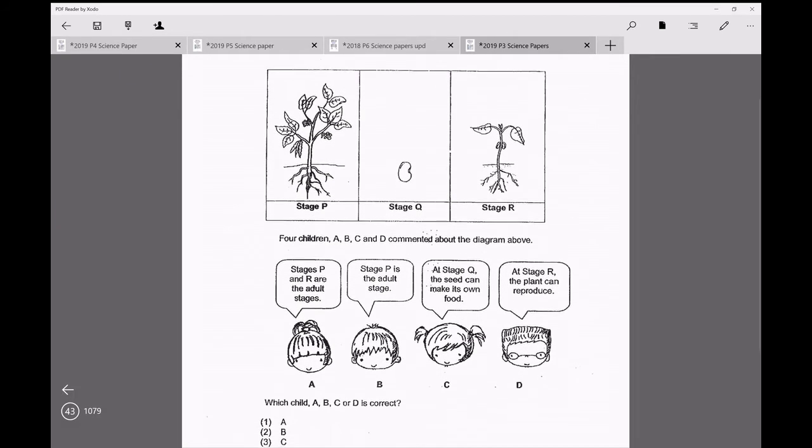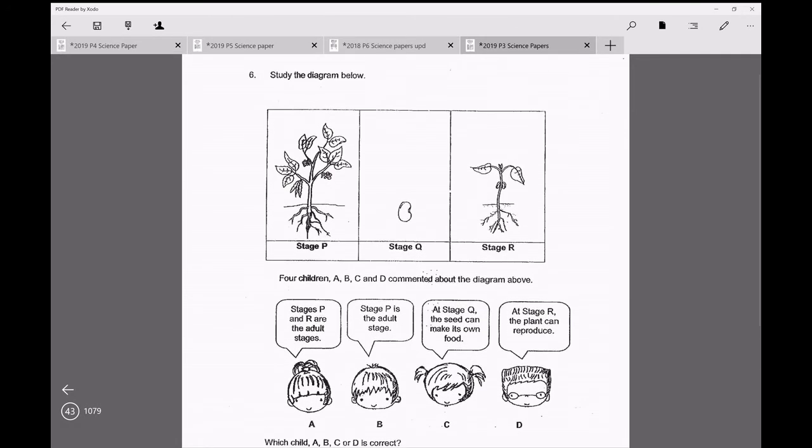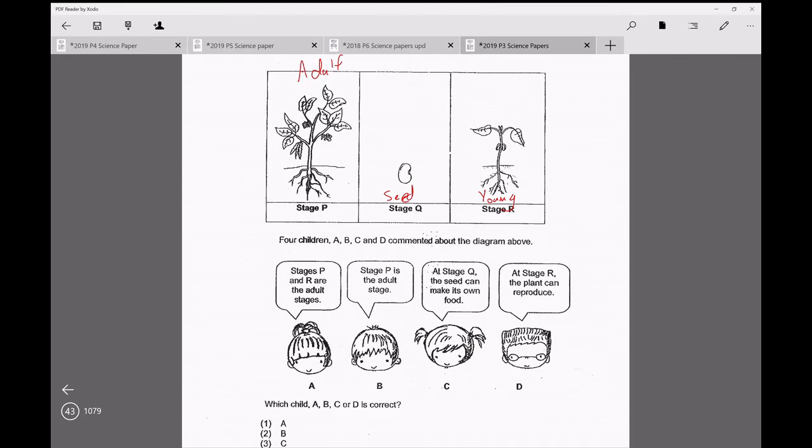Question 6. Which child is correct? This is your seed, and this is your young plant, and this is your adult. They say P and R are adult stages. No. How do I know they are not adult stages? Because no flowers, no fruits yet. So this is wrong. Only stage P is the adult stage, because it has flowers and fruits ready. That means it's ready to reproduce.